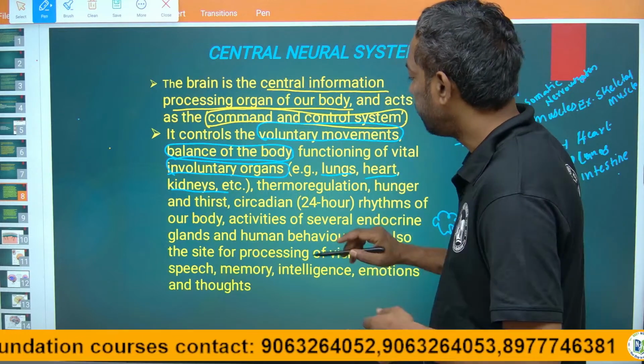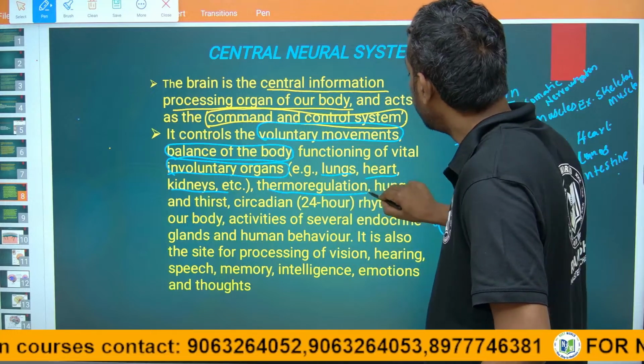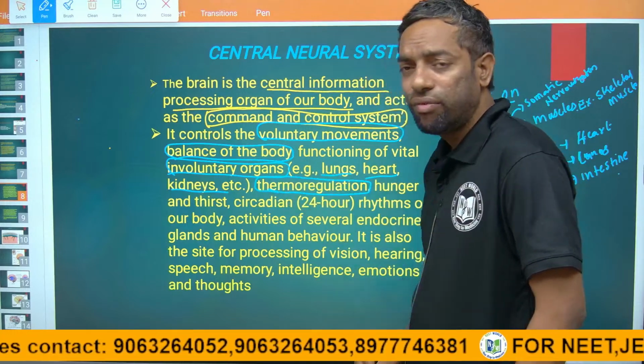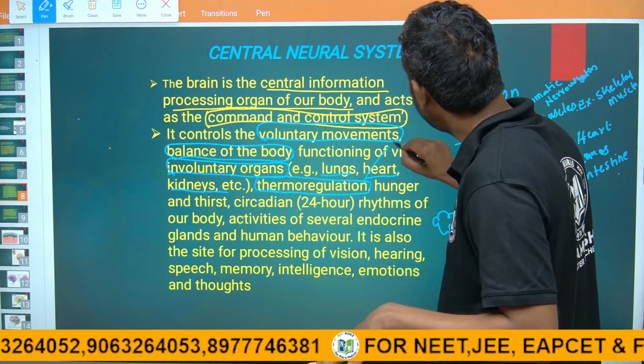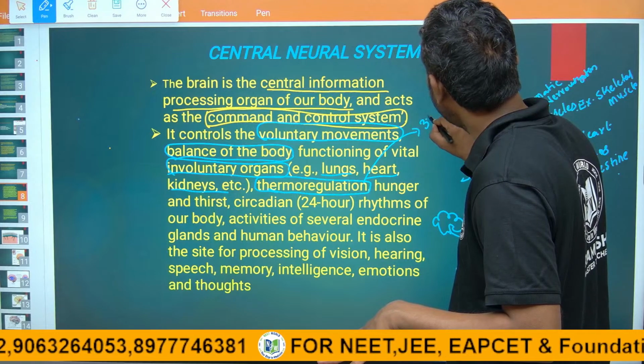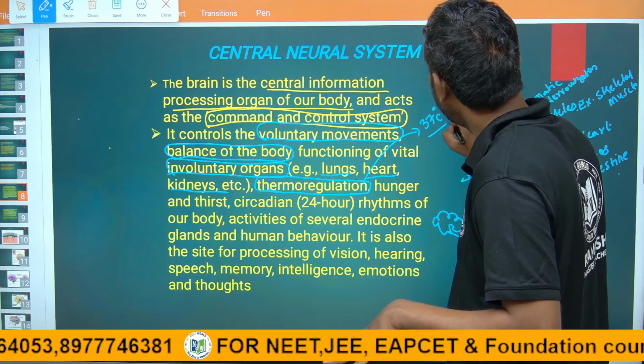Brain is also involved in thermoregulation. Thermoregulation means our body's optimum temperature is 37 degrees centigrade.